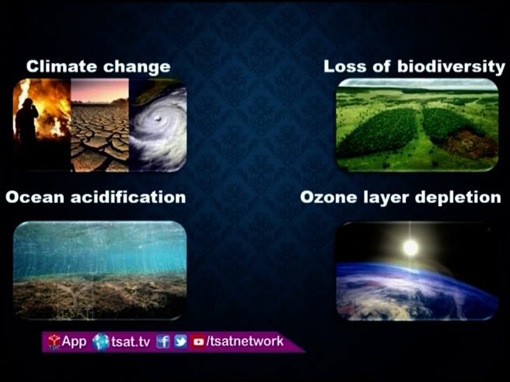And loss of biodiversity. Friends, loss of biodiversity means extinction of animals, birds, etc. Day by day our human activities are increasing and our needs are not satisfied. So what we are doing is cutting down the trees and destroying the forest.